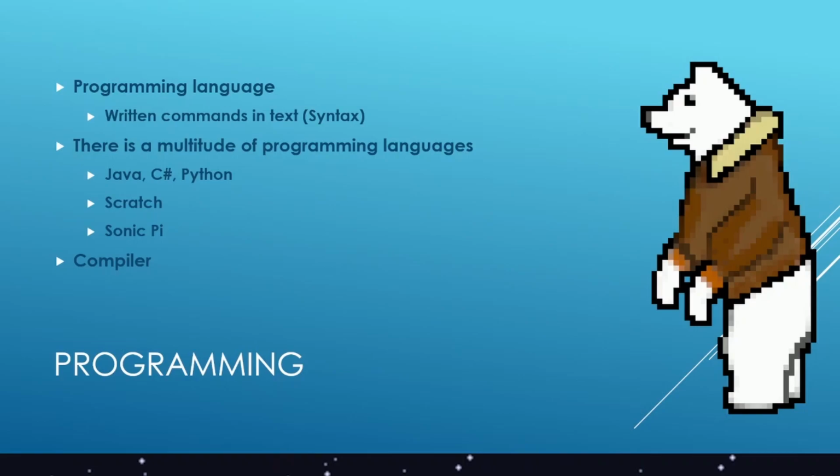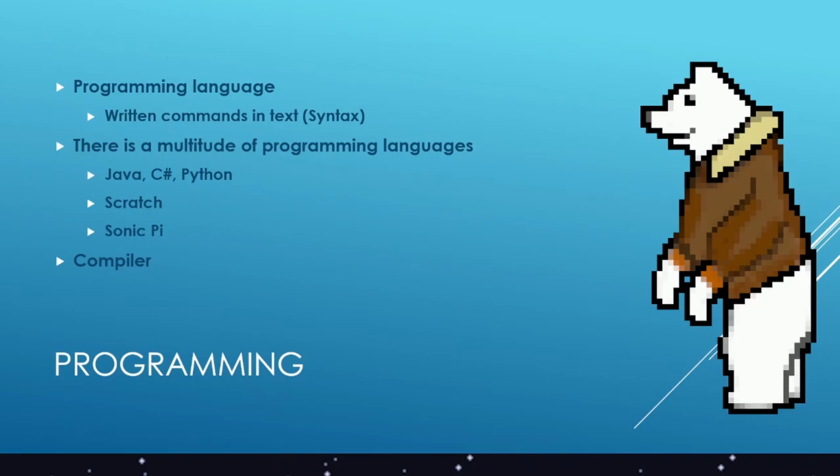So how does the machine in fact understand a program? That's the big question. And the answer here is the compiler. The compiler is capable of transforming the programming language into machine language, which means that the compiler has the task of changing the language which we are using into a language which is understandable for the machine.